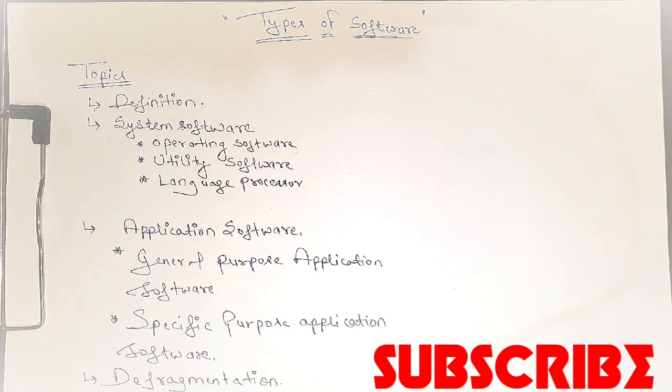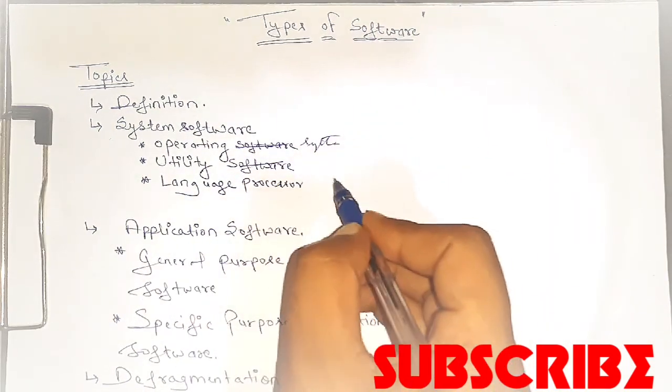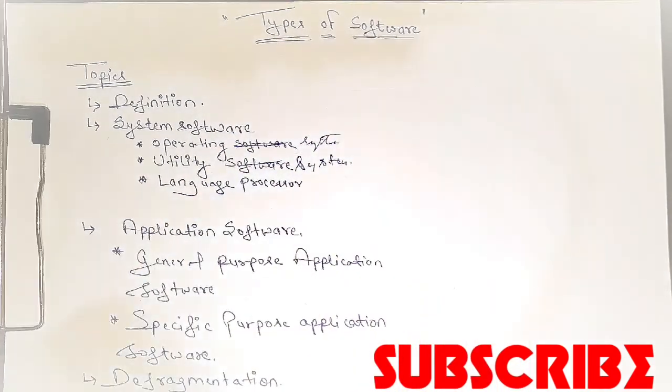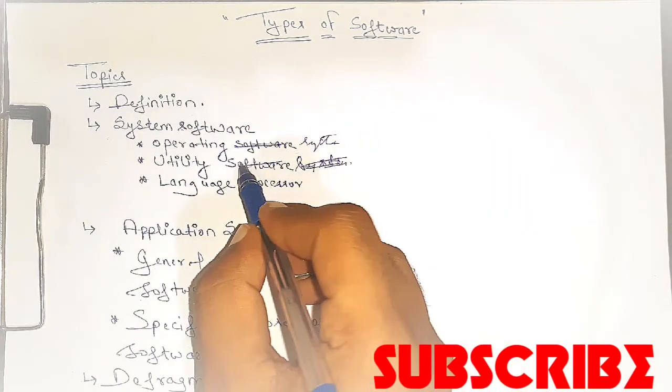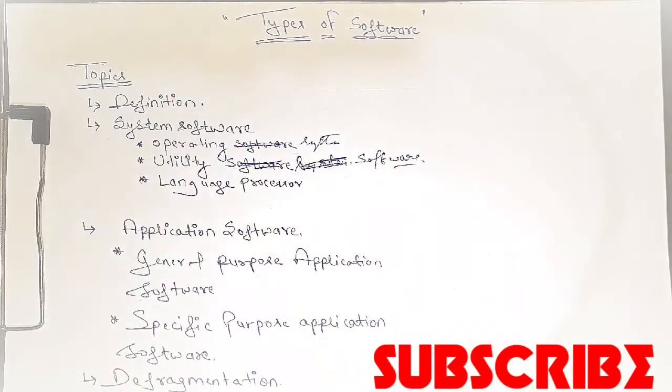So what is an operating system? Students, an operating system is needed to operate a computer, because it controls the overall activities of the computer.